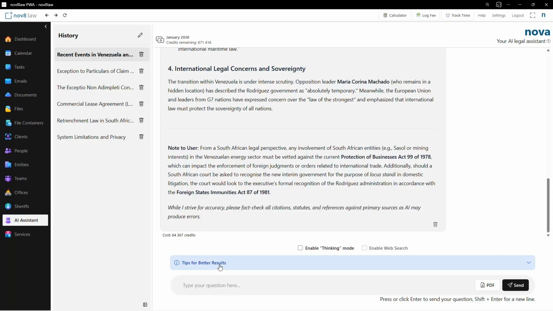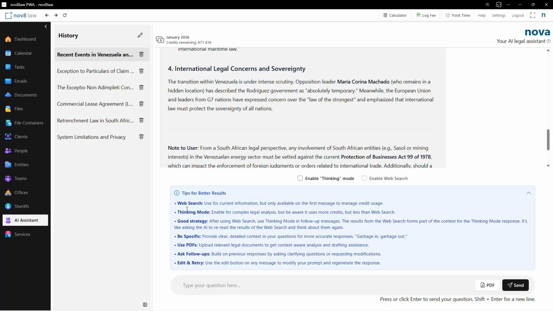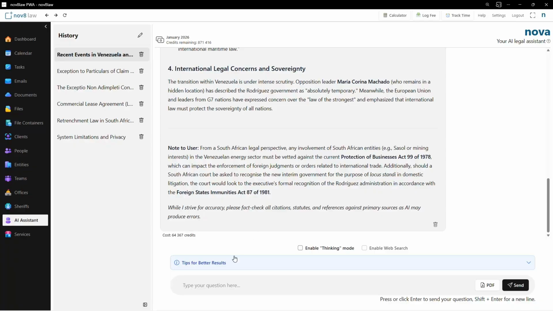And we've also added tips for better results, just to show that web search, use it for current information, but only on the first message. Then the best strategy would be, after you have used web search, you can then use thinking mode for any follow-up questions, because the AI will then consider the web results and think about them before responding.